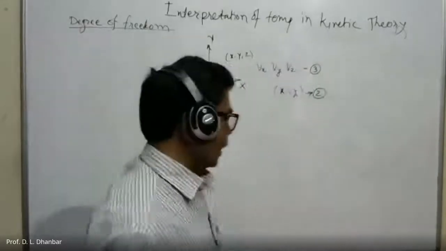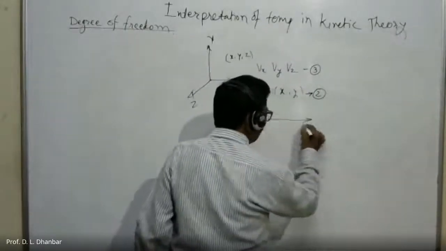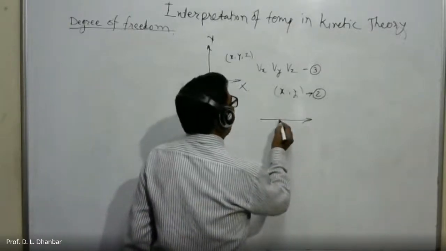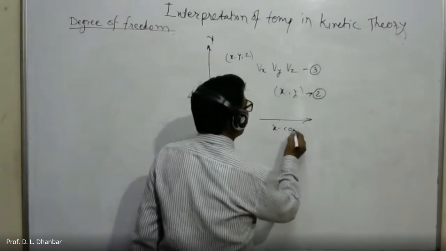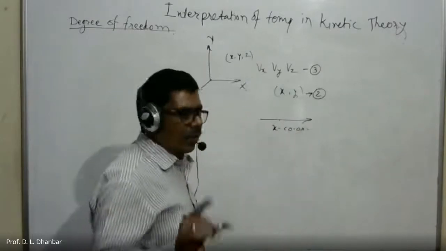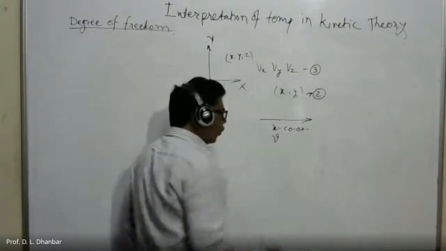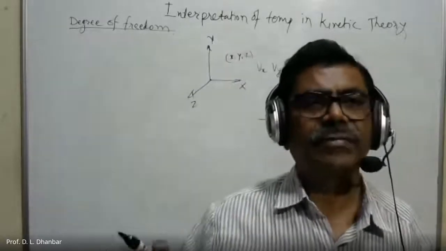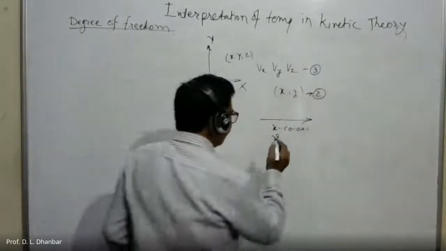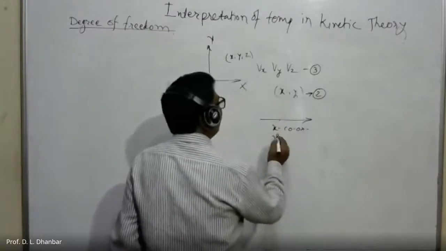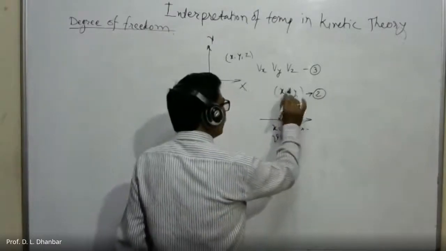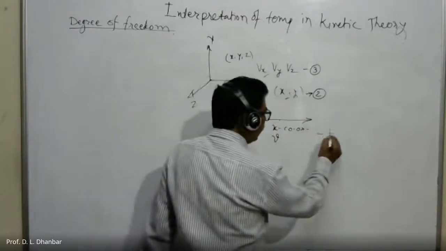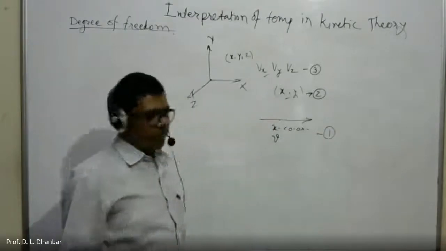And if it is a straight line, then we require only the x coordinate and only one velocity. There is no question of components of velocity, as it is a linear motion along a straight line. Therefore we require only one variable, v. Here the degree of freedom is equal to 1.